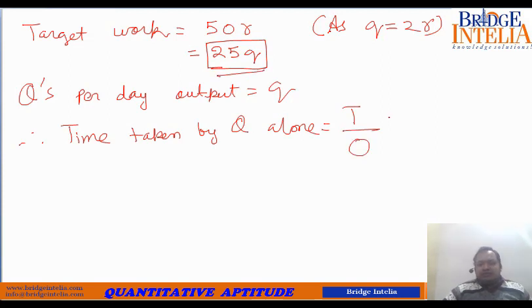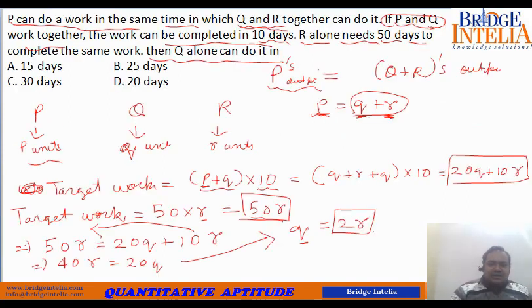Target is 25q, output is q. So 25q divided by q is equal to 25. So the correct answer is 25 days.